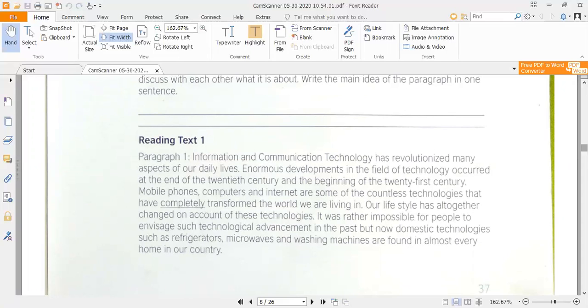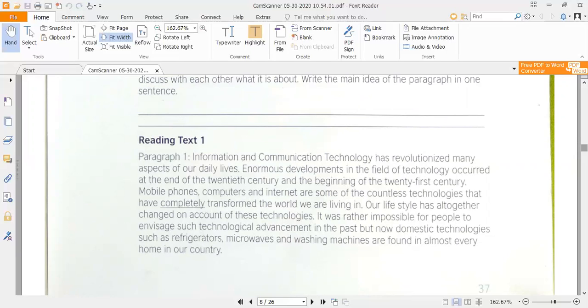A paragraph is the combination or collection of sentences, and a passage is the extract that we take from the paragraph or from the text. We can say a passage is a part of the paragraph. In the paragraph, there is a proper starting and end. But in the passage, it is not necessary that there should be a proper start and end. So we can say a passage is a part of the paragraph.